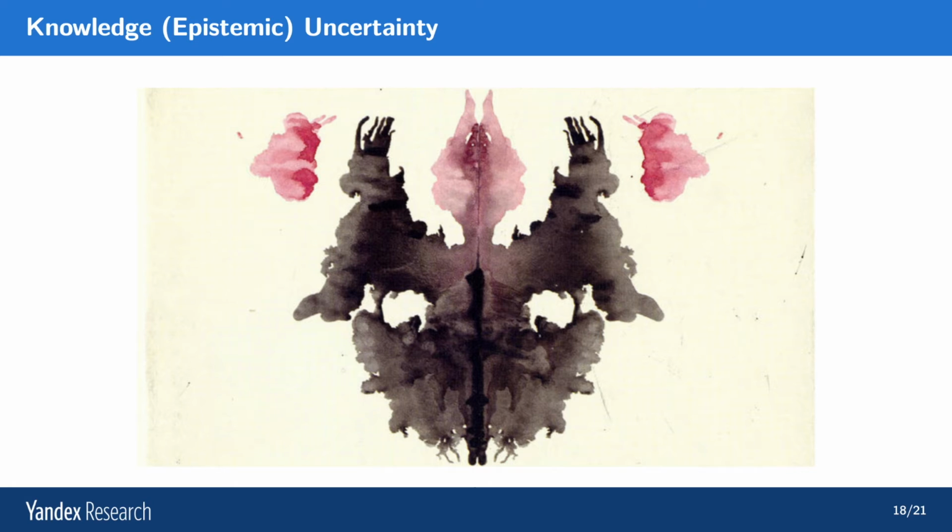The point is, this image doesn't represent anything, but at the same time, if you ask different people, they will say different things, because this image is out of distribution for every single person, and they will say things which are consistent with their own internal quirks of their minds, the associations, and so on and so forth. Similar things will happen if we ask different models. And this will become very important when we talk about how to estimate knowledge uncertainty in the next lecture.